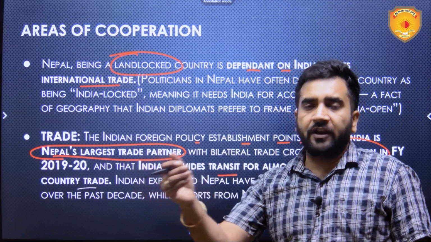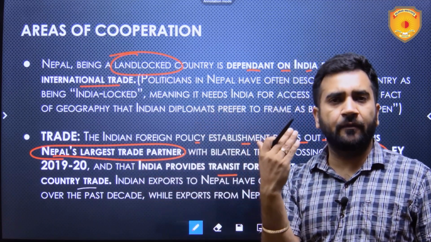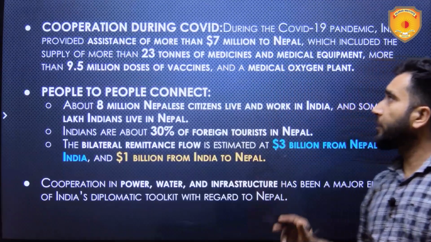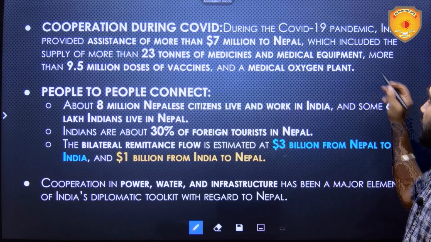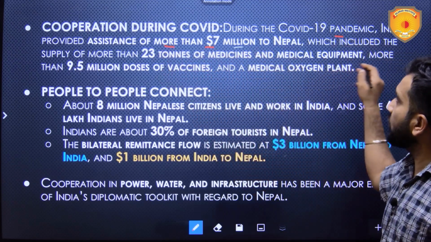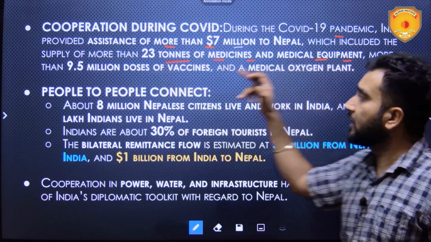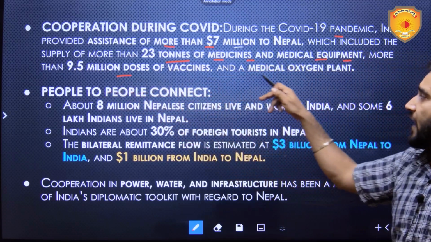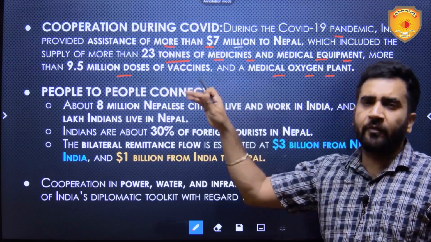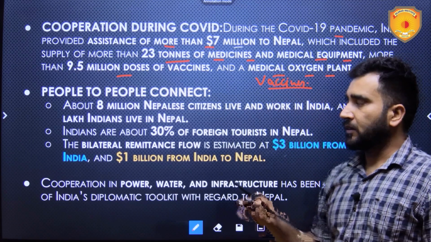If anything has to enter Nepal and that is coming, let's suppose from Indonesia, that can pass through India. Kolkata port, generally it comes and from there it goes. It is like this. Cooperation during COVID. We definitely helped them during the COVID-19 pandemic. Assistance of more than $7 million was given to Nepal, which included supply of more than 23 tons of medicines and medical equipments, more than 9.5 million doses of vaccines, and a medical oxygen plant. All these assistances were given. Apart from it, vaccines later on were also given to Nepal.